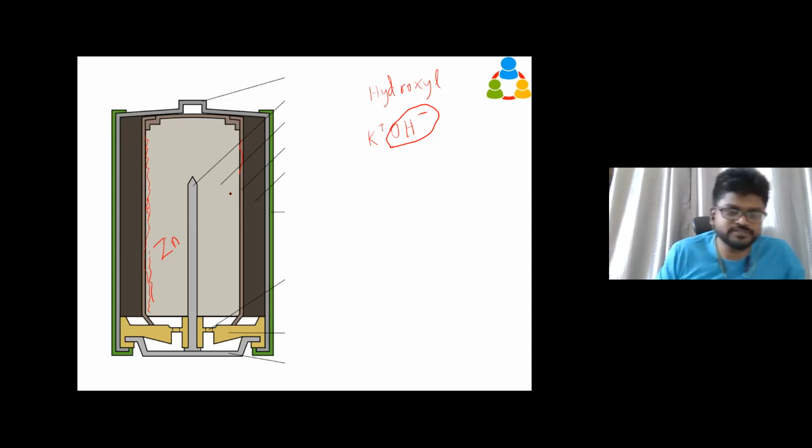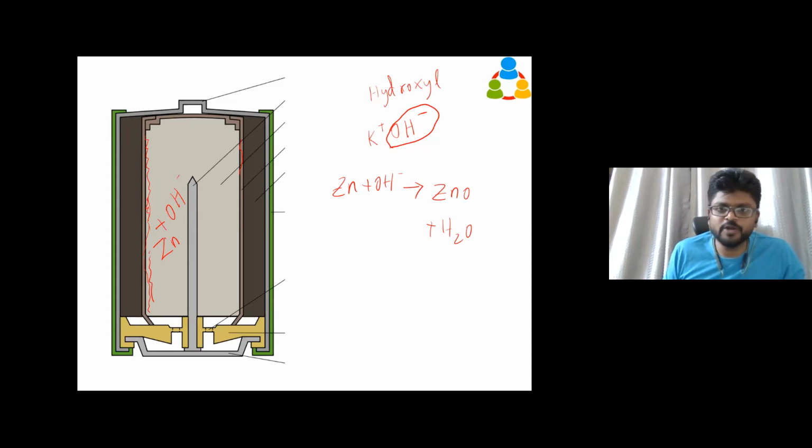So when zinc reacts with that hydroxyl ion, what is it going to give us? We have seen the reaction there, right? It's going to give zinc oxide and a water molecule plus 2 electrons, because a negative charge is there. So how to balance this? We got 2 hydrogens, so you have to put 2 here. So 2 oxygens are balanced, and the 2 negative charges are 2 electrons. So the equation is completely balanced. Zinc will react with 2 hydroxyl ions to produce 2 electrons, zinc oxide and a water molecule.